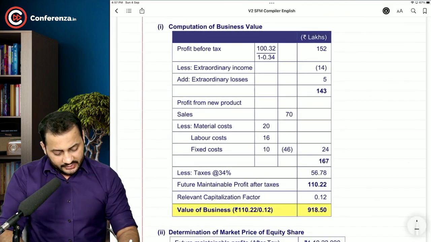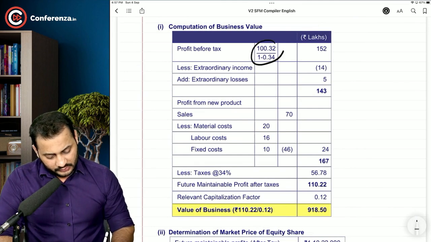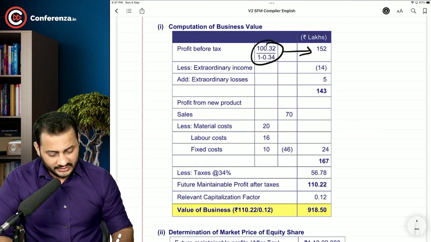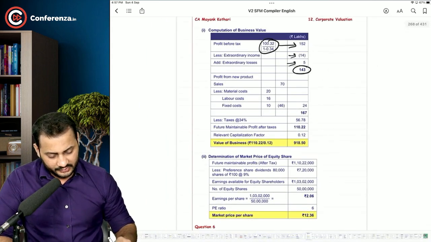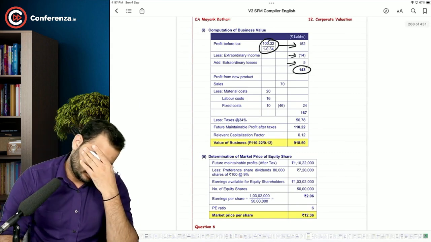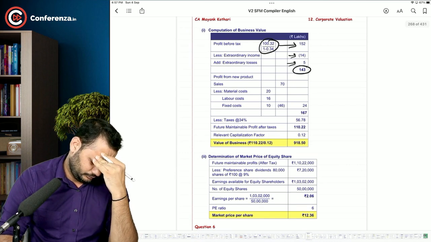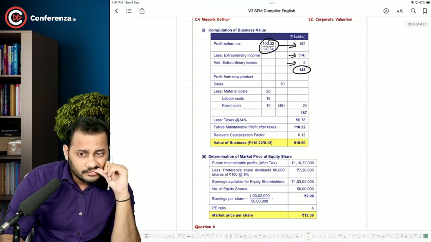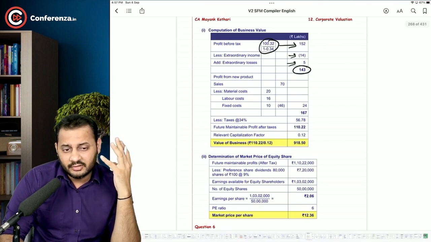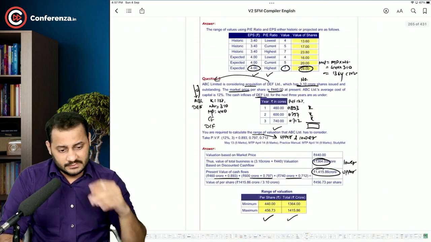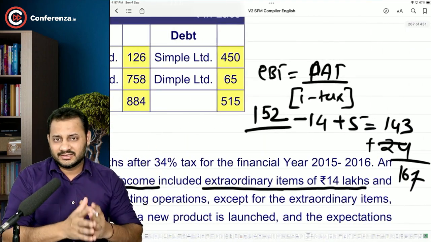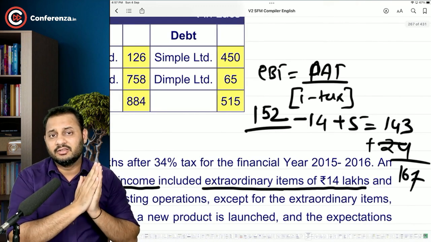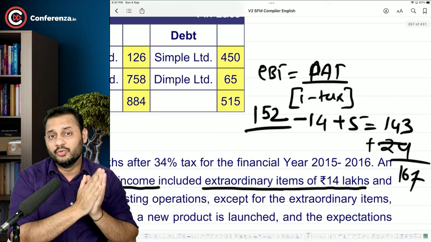See, do you get this figure of profit before tax, 152? Then we said that we will remove this income and we will arrive at 143 of the existing profit. And let me just show you. See, out of 152, we will adjust the extraordinary items, and then we will add the profit from the new product.